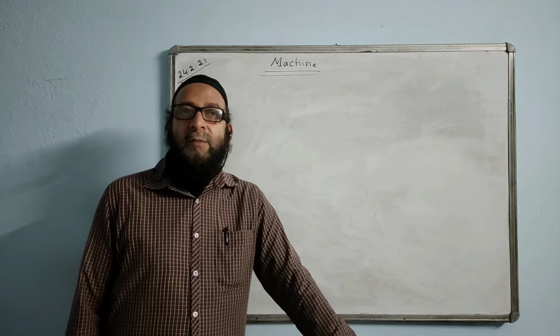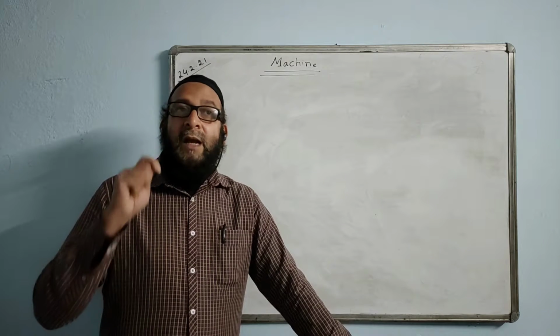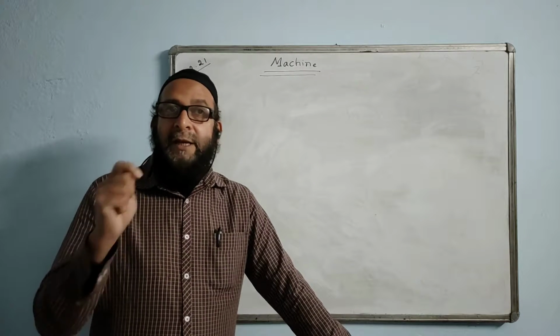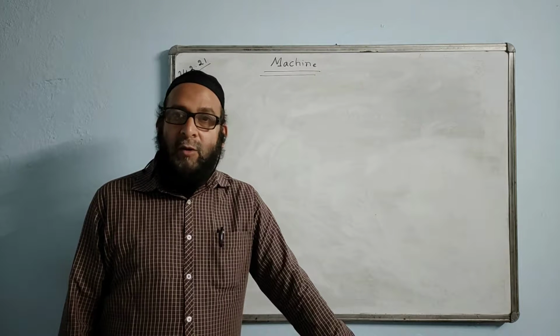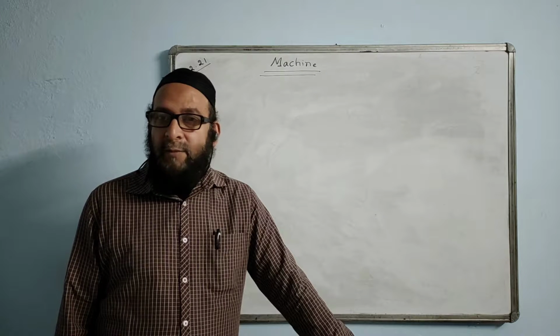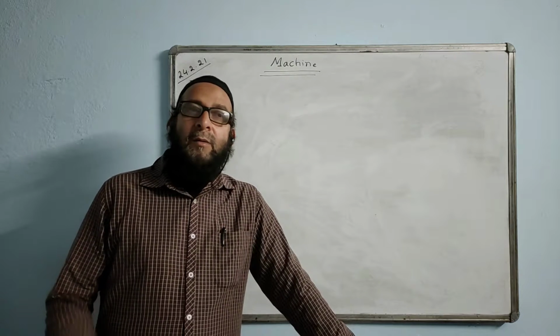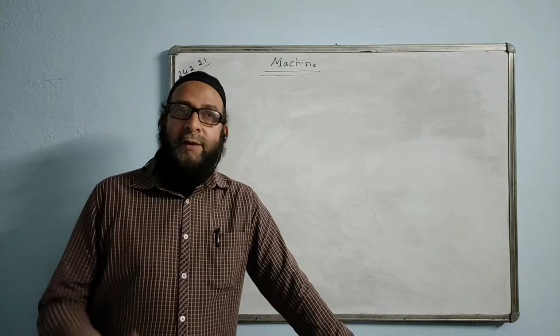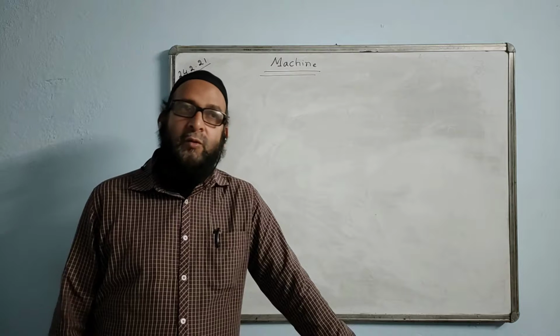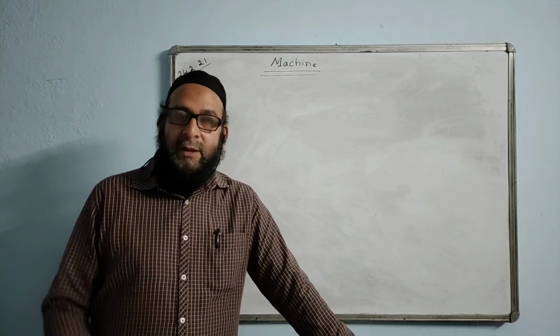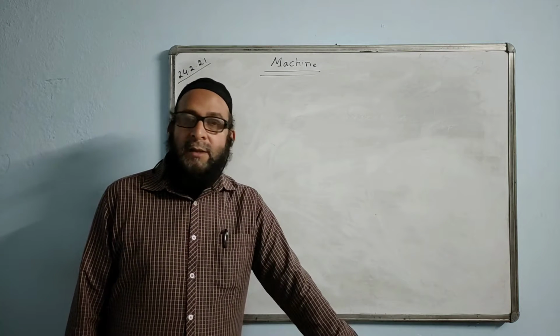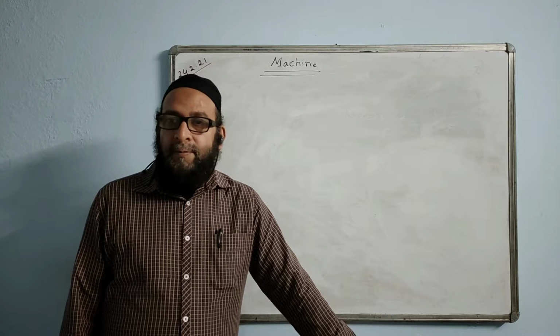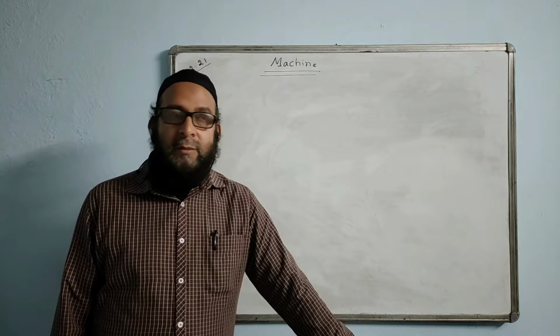Number 2, the second purpose of a machine is that a machine can be used to gain speed. Such a machine is called a speed multiplier machine. What are the examples? Vehicles. 2-wheeler, 3-wheeler, 4-wheeler, all are used to gain speed. Like the gear system is there to gain speed. Such a machine is known as a speed multiplier machine.